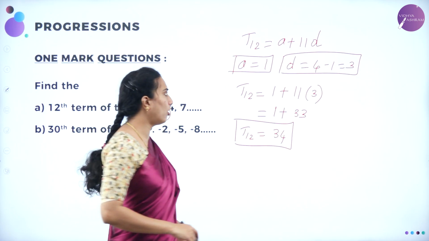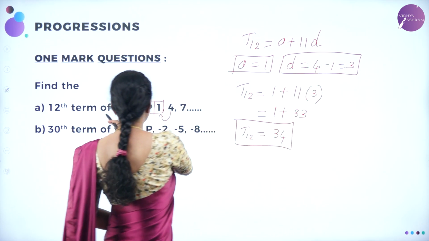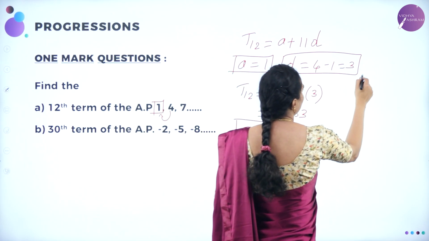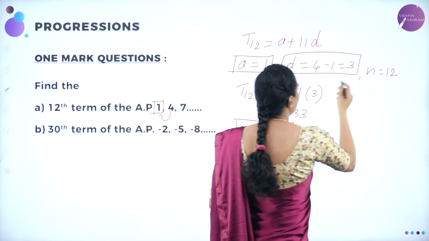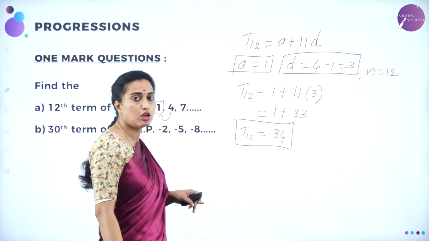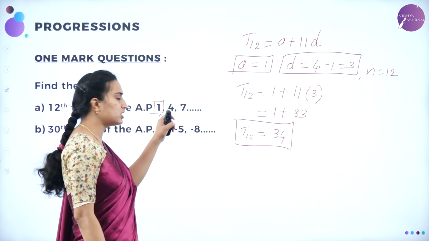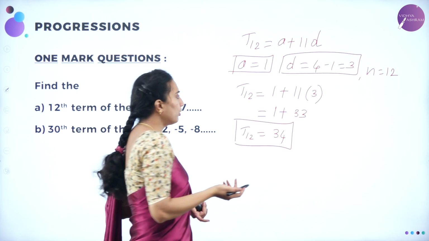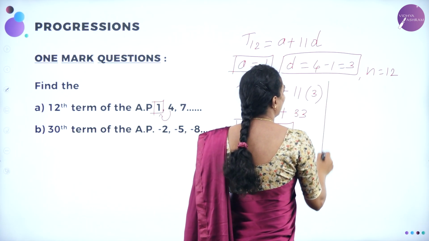The 12th term of the given AP is 34. Or you can use the formula directly. They have asked here the 12th term. 12th term means N is equal to 12. The given series I have taken as A is equal to 1 and D, the common difference, is 4 minus 1 is 3, 7 minus 4 is also 3. So therefore you can write down the formula directly.